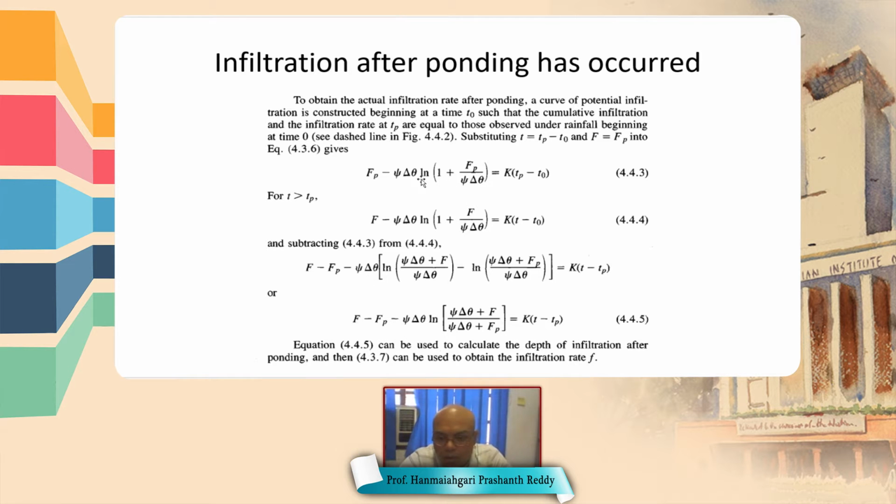So we know this equation: Fp minus psi delta theta log of 1 plus Fp by psi delta theta is equal to K T. First we'll apply this equation up to ponding time. So Fp is equal to I into Tp. So Fp is known here.